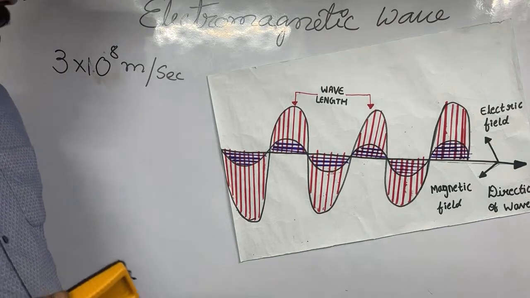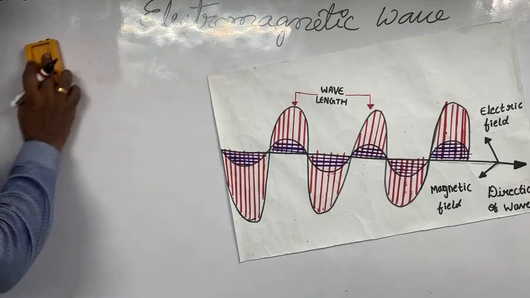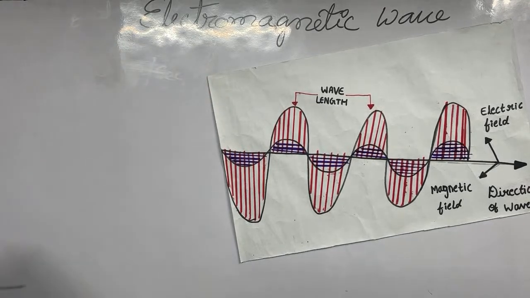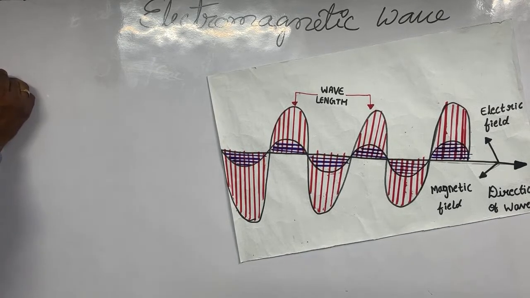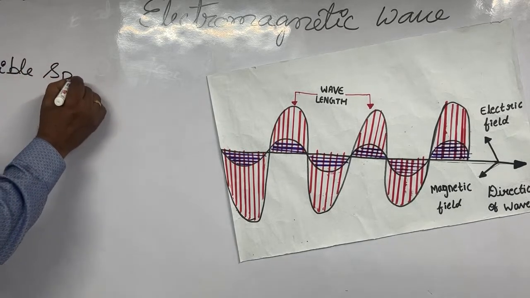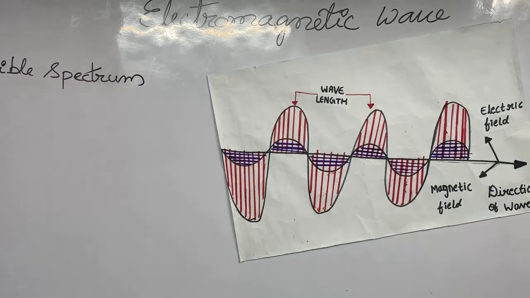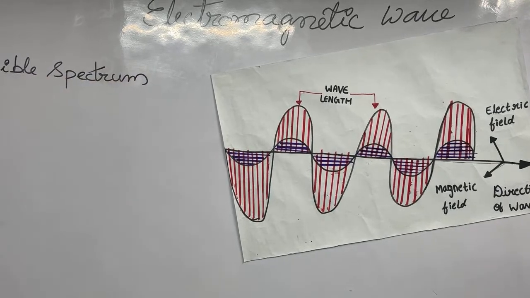Now I will discuss the types of electromagnetic waves. Now here you see the first one, visible spectrum. What a visible spectrum means, don't confuse. This is a very simple one. Visible spectrum is nothing but